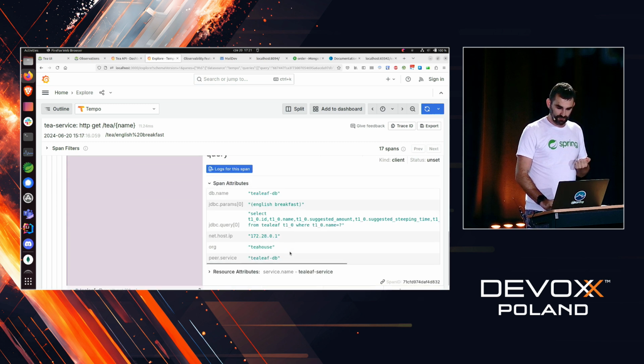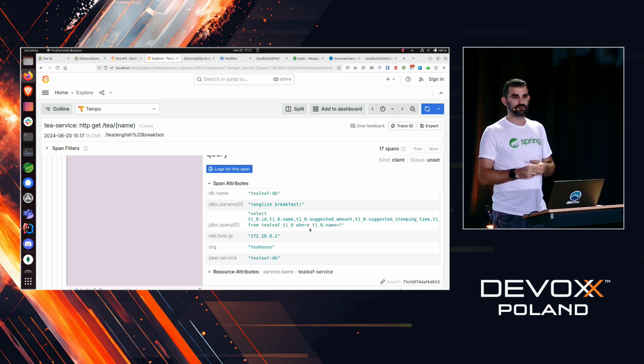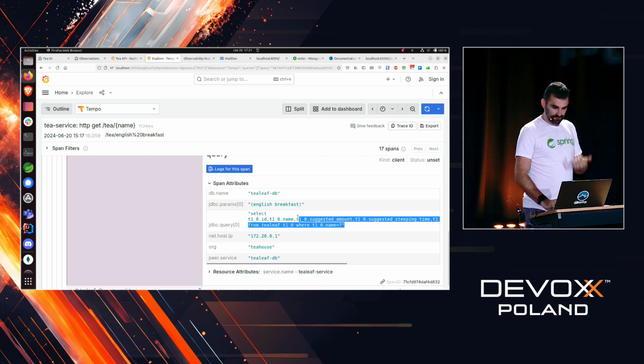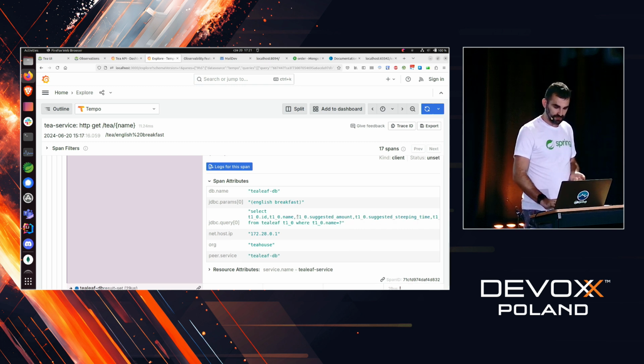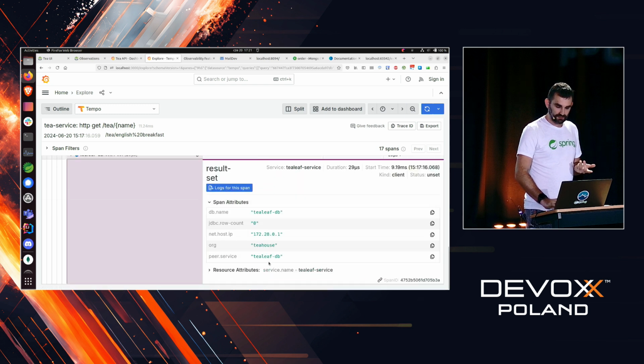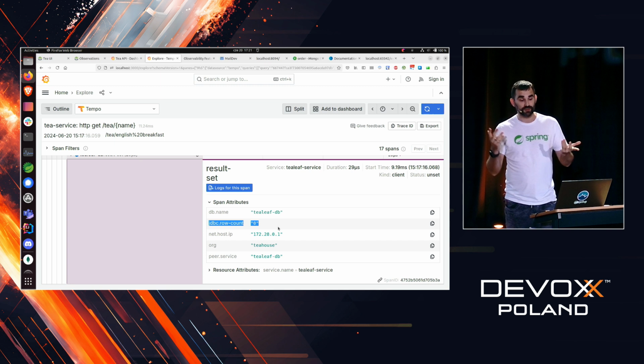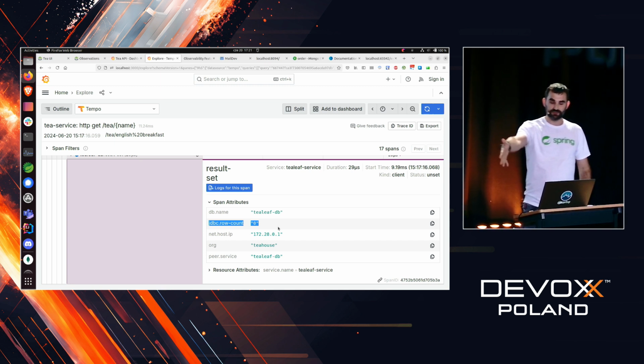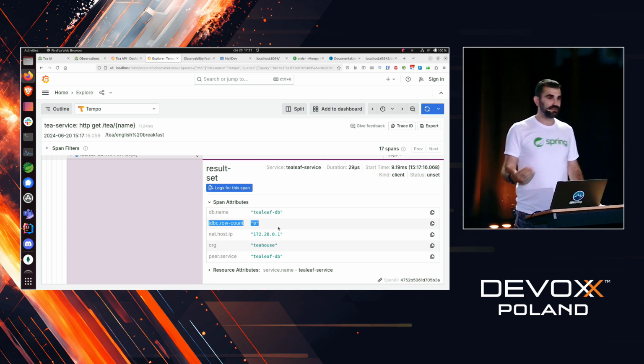We have span attributes, so we have the select statement. Because we're using the JDBC Observations project, we have instrumented the data source, and we have configured it to have the query parameters. So we do a select, and we get JDBC row count equal to 0. Ah, okay, so we asked for the English breakfast, but we never had it in the database.